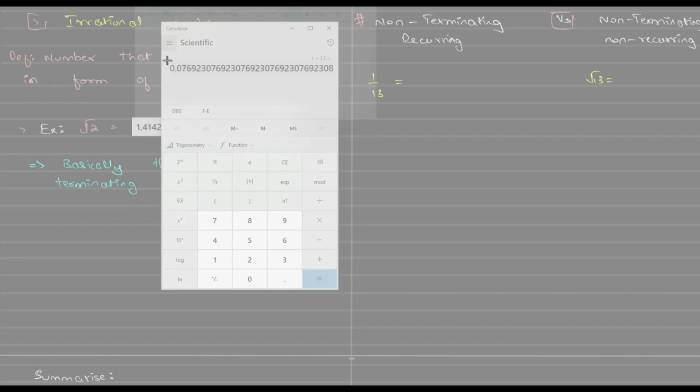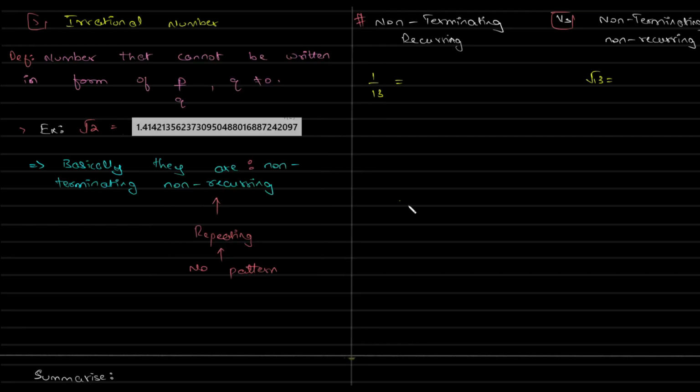But it is recurring. 13 is a prime number, and dividing by 13, 17 and such numbers is something you guys are scared of, so that's why I took this number. A number like this, which is neither 2 nor 5, will give us this.